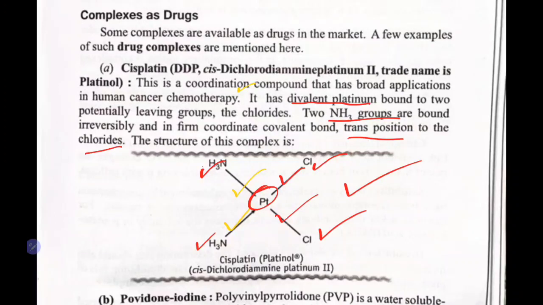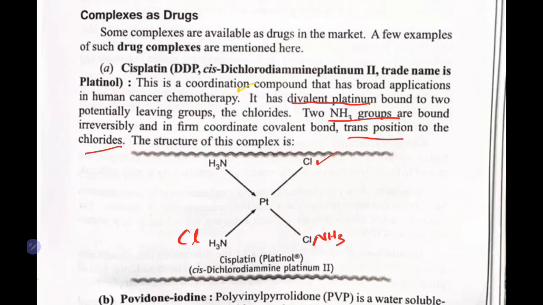Why call it cisplatin? Because of the two chloride groups, I will just show you here. Both the chloride groups are on the same side. If one of the chlorides is here, and one of the amine groups is here, then we call it transplatin. We call it cisplatin because we have two chloride groups on the same side.